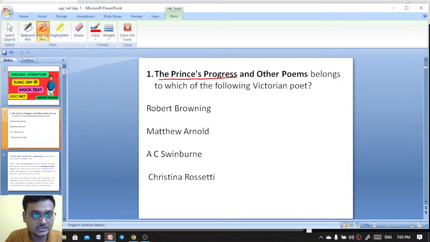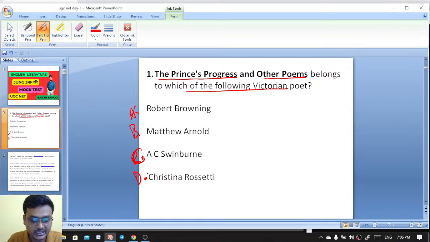The first question is: The Princess Progress and Other Poems belongs to which of the following Victorian poets? Options are Robert Browning, Matthew Arnold, A.C. Swinburne, and Christina Rossetti.